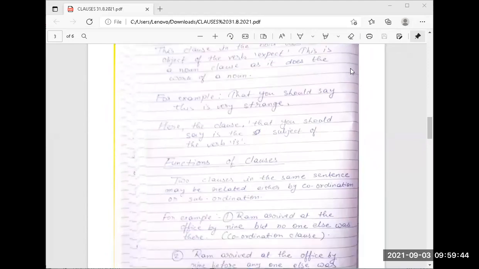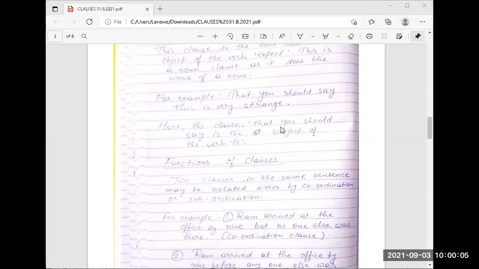Now, for example, that you should say this is very strange. Here the clause that, I have explained already, that will come as what? You have to identify whether it is a complement clause, an object or a subject.